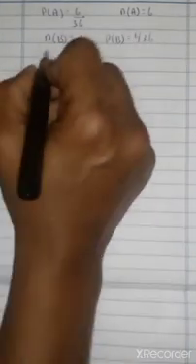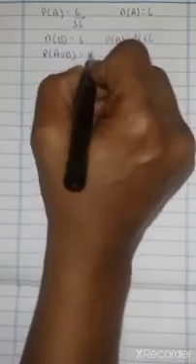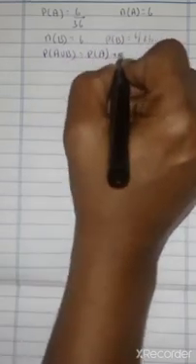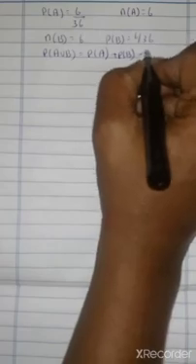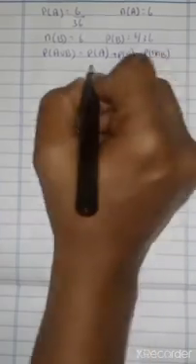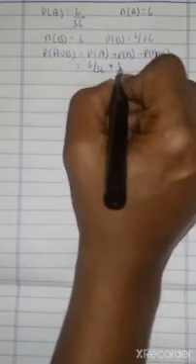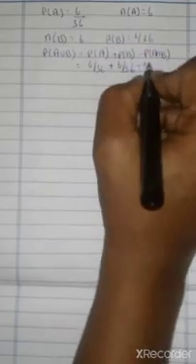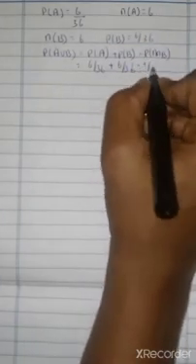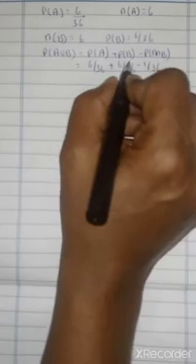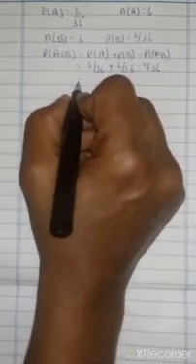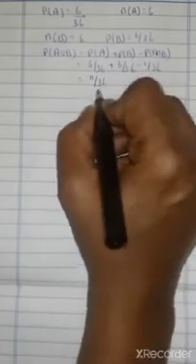Now what do we want to find? P of A union B. What is P of A union B? P of A plus P of B minus P of A intersection B. P of A is 6 by 36, P of B is 6 by 36, and the intersection of both will be 1 by 36. 6 plus 6 is 12, 12 minus 1 is 11. So the answer is 11 by 36, your final answer.